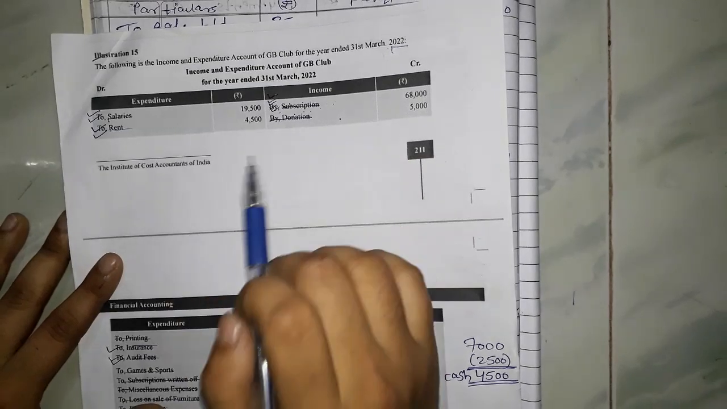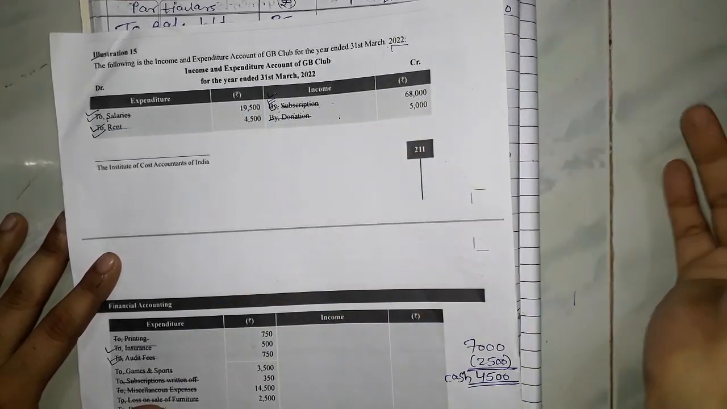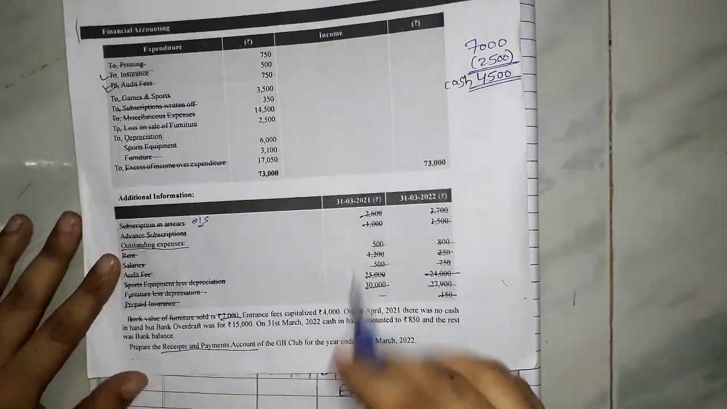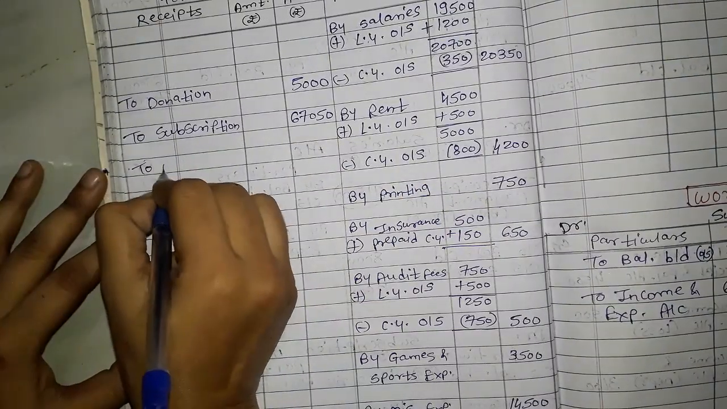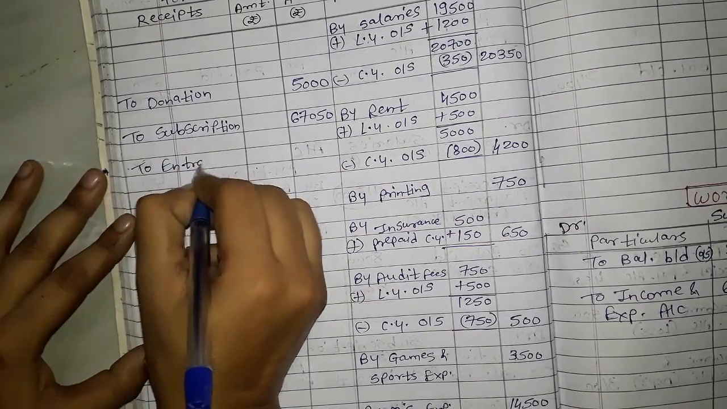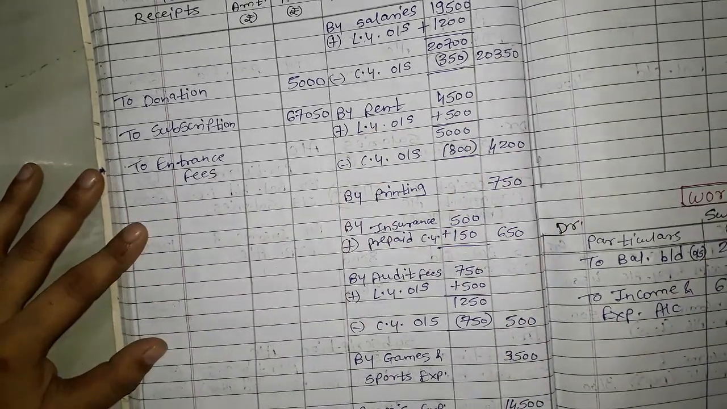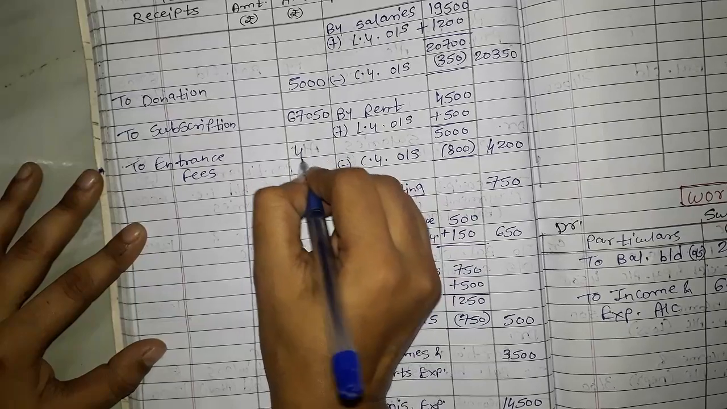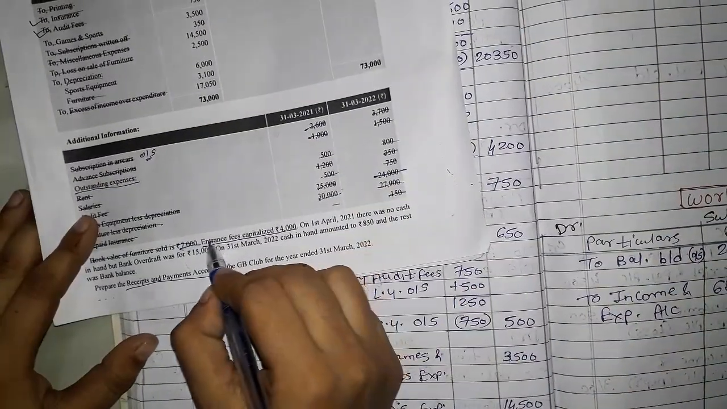हम लोग ने एंट्रेंस फी कैपिटलाइज किया है, इसके लिए इनकम में नहीं दिख रहा है, बट पहले रिसीव किया होगा, बाद में कैपिटलाइज किया होगा, इसीलिए कैपिटलाइज्ड एंट्रेंस फी should be recorded on receipt side. So this is your receipt side. Entrance fee, which we have capitalized but earlier we have received, right? So 4,000 should be recorded here. So this is also done.